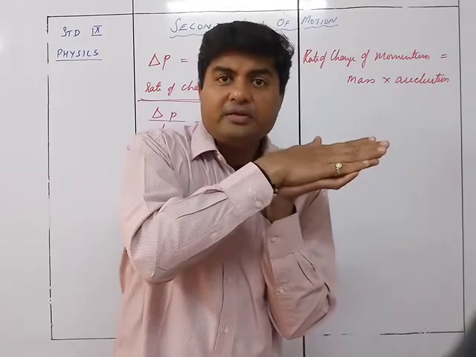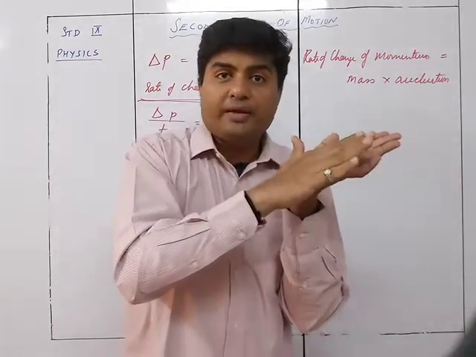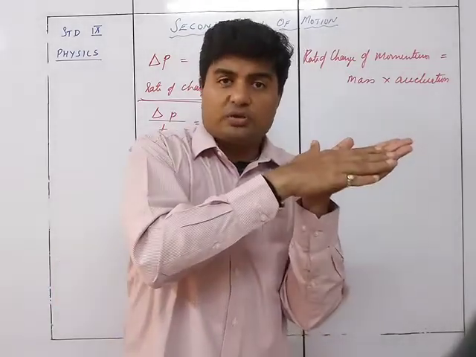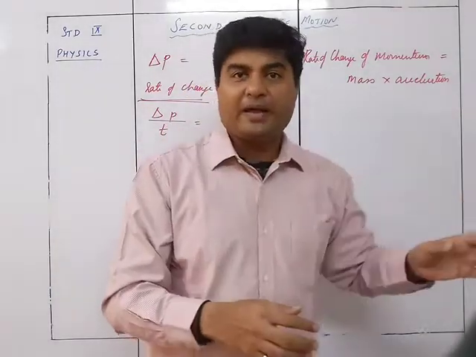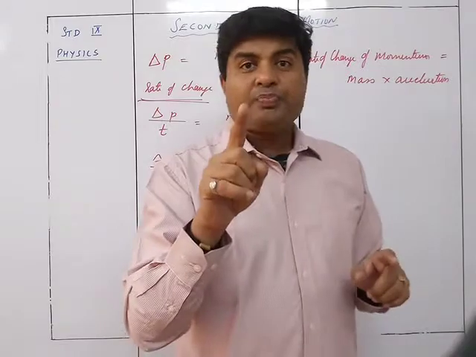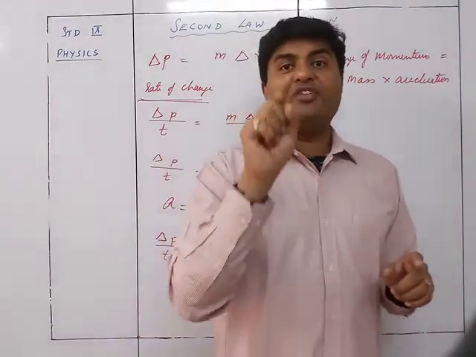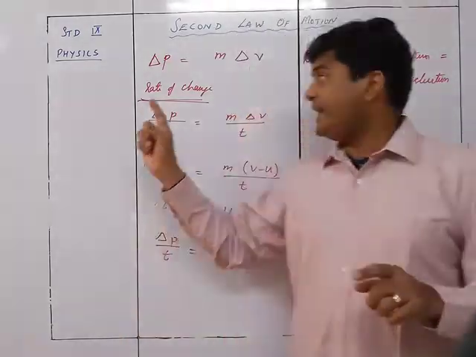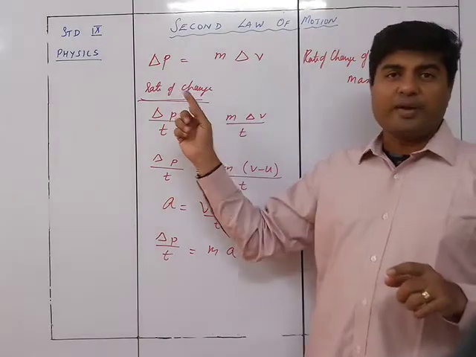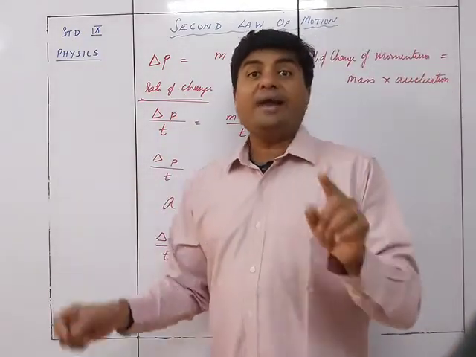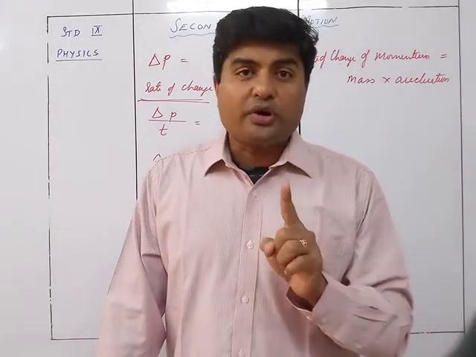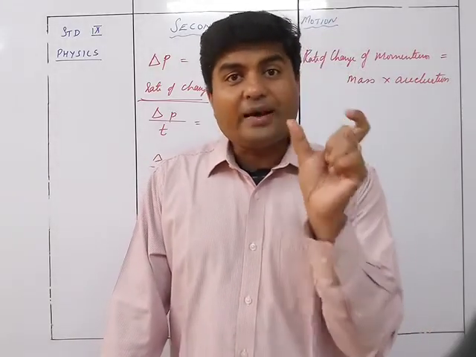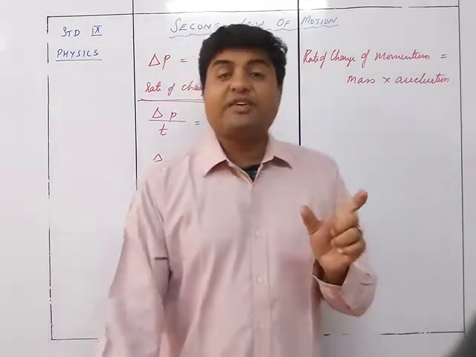How does its speed increase? Because some force was applied. Application of force means it was traveling and I just pushed it further. Because of the push, its speed increased. So the force is the very cause of the rate of change of momentum. Rate of change of momentum is caused by the force. So what is the amount of force which is given to them?